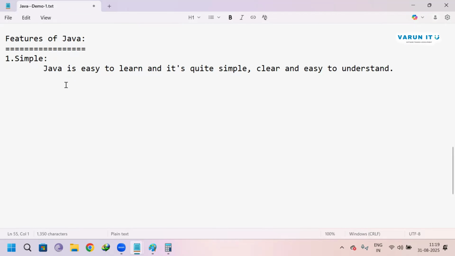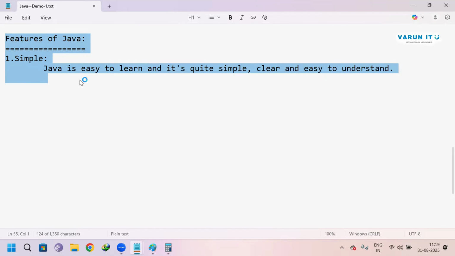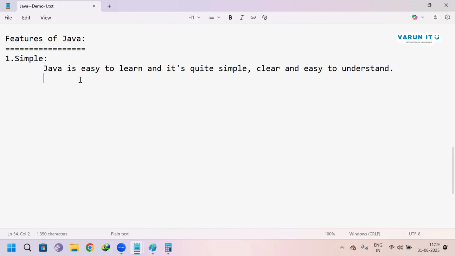If you don't have any knowledge of C language, no problem, you can learn the Java programming language. If you already know C efficiently, don't get confused about Java, because the syntax will be different from C to core Java.